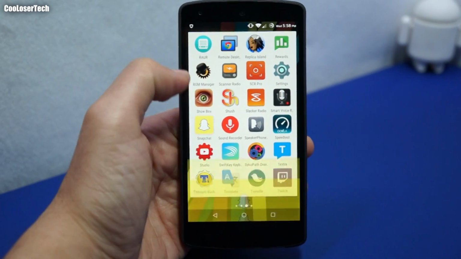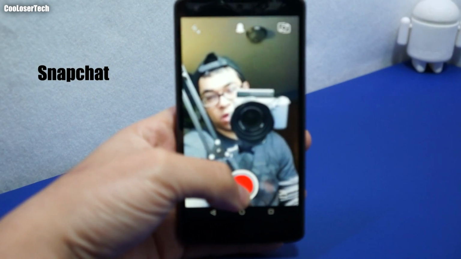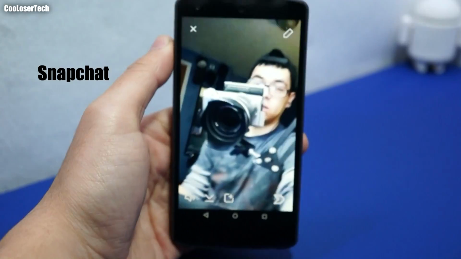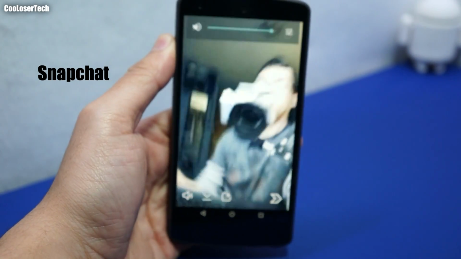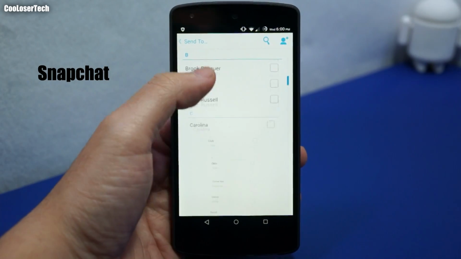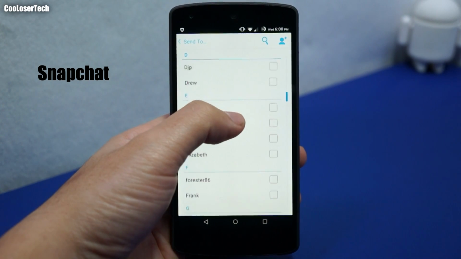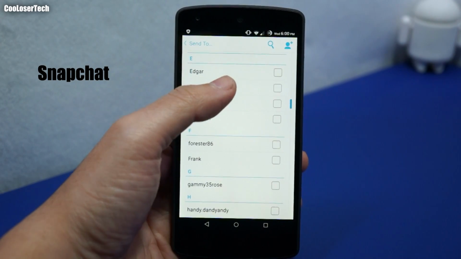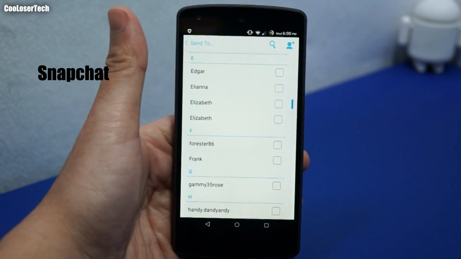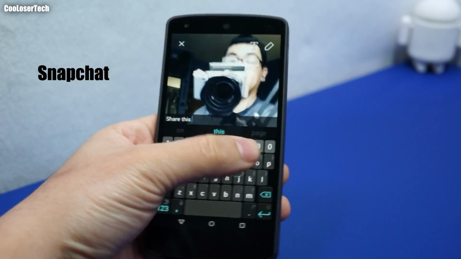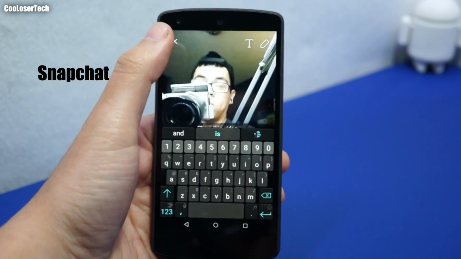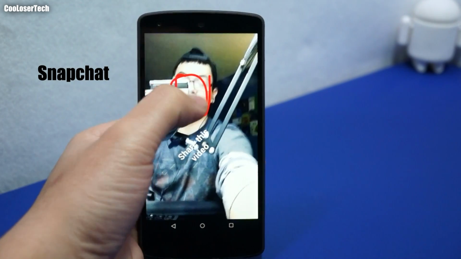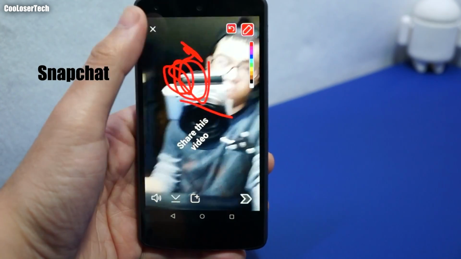Here we have Snapchat. If you haven't heard of Snapchat, it's where you can create quick snaps or videos like this that I'm making here. It records up to like 12 seconds, and it does have audio. You can put it on your story or choose the people that you want to send it to. I don't like mass sending them to everyone. Don't do that. Don't be that person. If you want all your friends to see, put it on your story. Share this video. You can tap up here. You could actually rotate them, draw on your face. So that's Snapchat if you want to follow me.